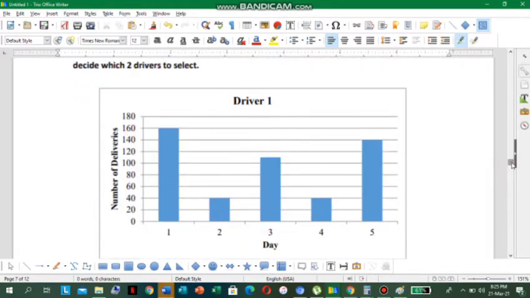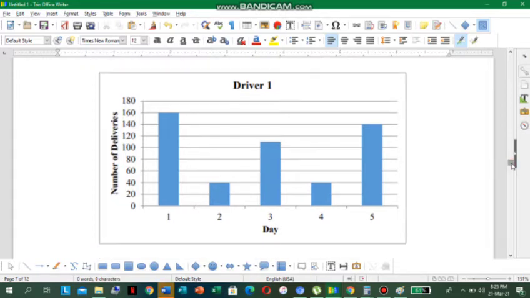So here's the data for driver 1, and we just went through the deliveries for day 1, 2, 3, 4, and 5. Now we want to find the mean, median, and mode for driver 1. All right, so let us go.